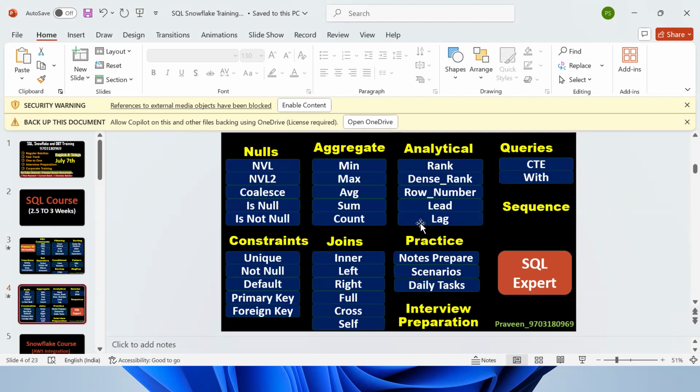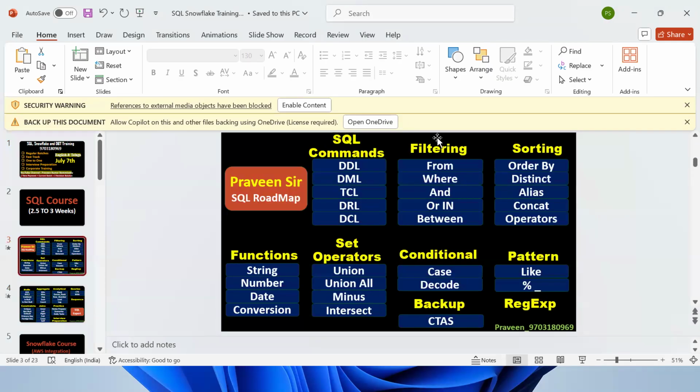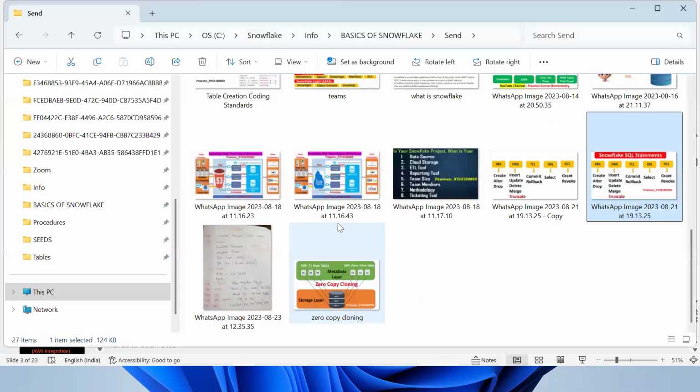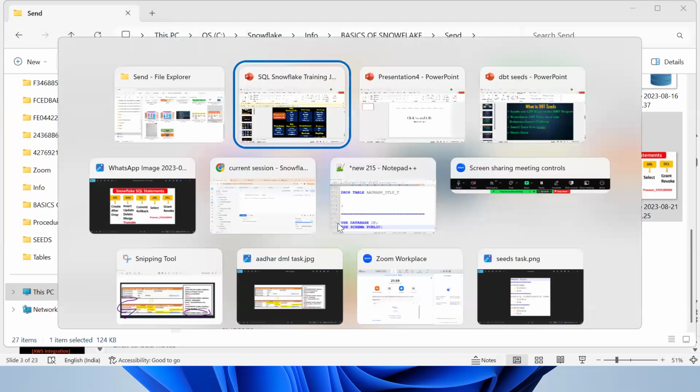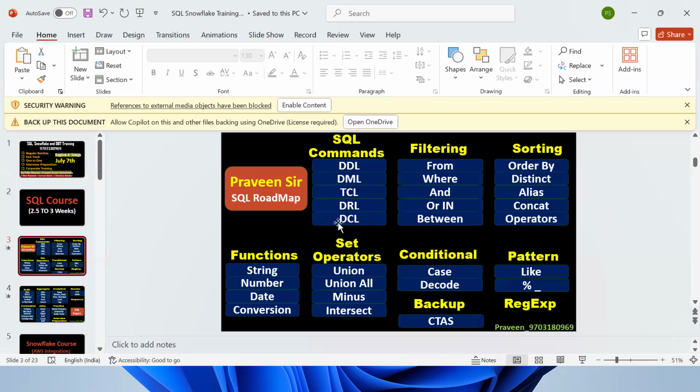Tell me why we require SQL. What's the purpose of SQL here? Why we require? Because we are a data engineer. We want to validate, we want to transform, we want to build our application, we want to build a data pipeline using what concept? Using SQL concept. All the concepts need to be completed. Got the point? Right now we're in SQL commands.